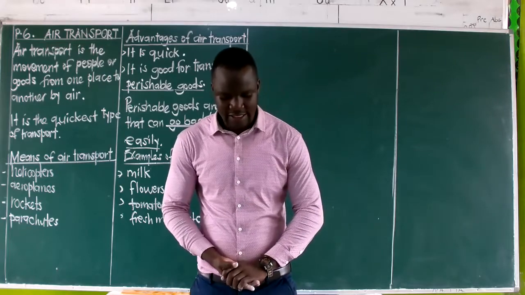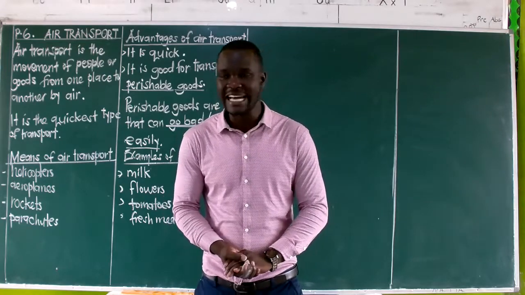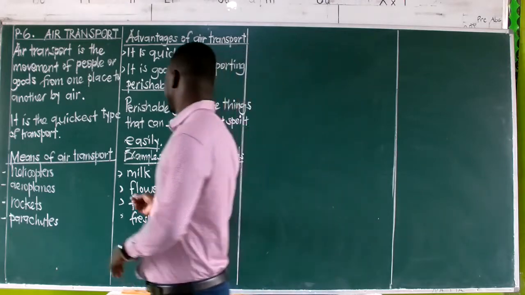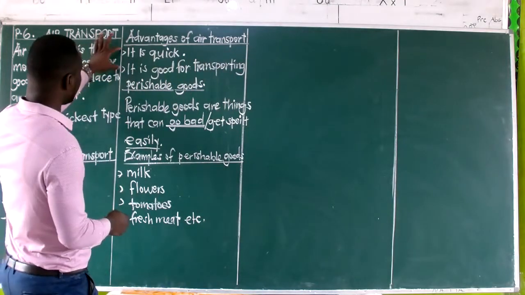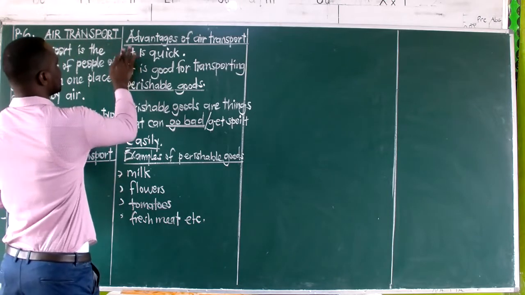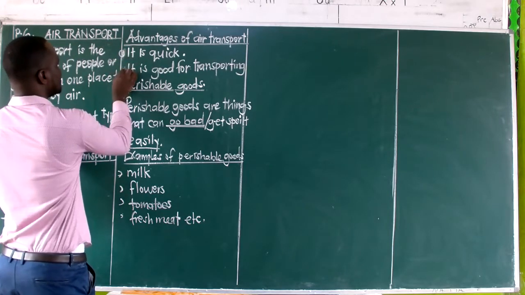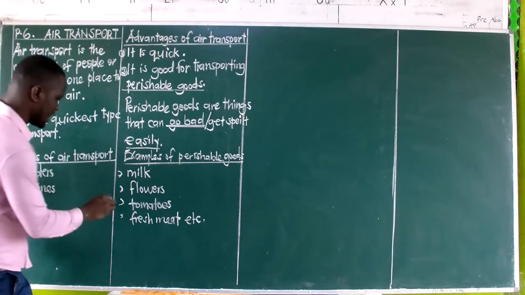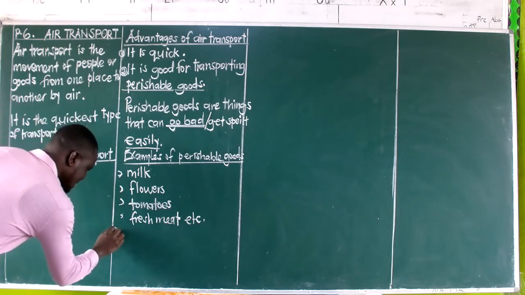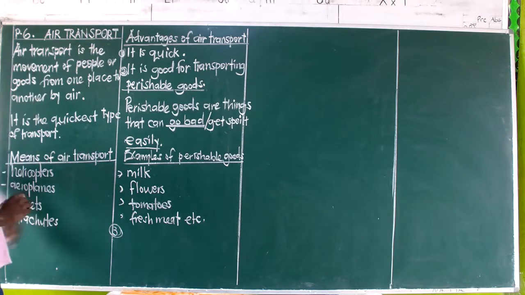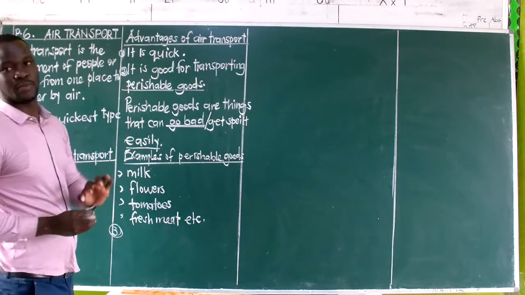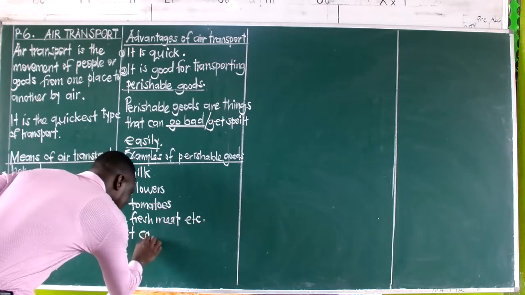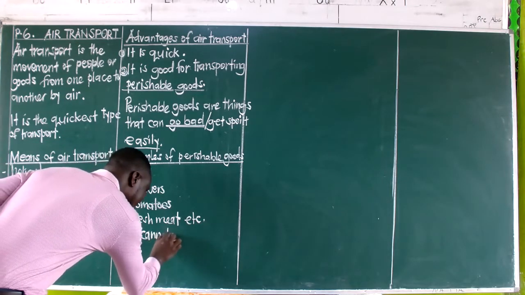The other one is that it is not hindered by other physical features. Let us use numbering. This one was number 1, this was the second one, which took us to perishable goods. Now we are coming to the third advantage of air transport, and here we are saying it cannot be hindered, or we can simply say it cannot be affected.